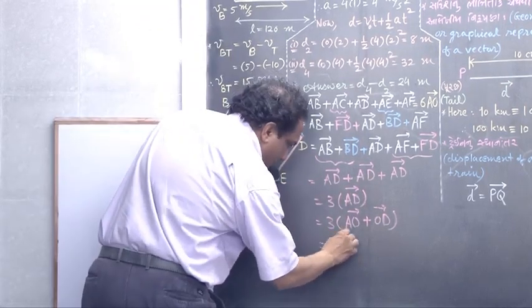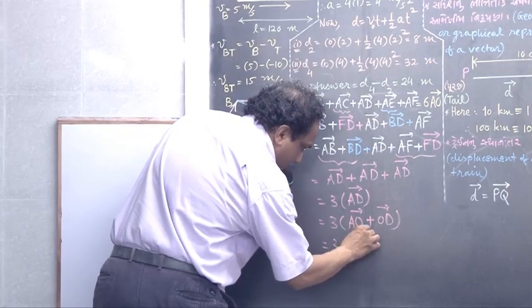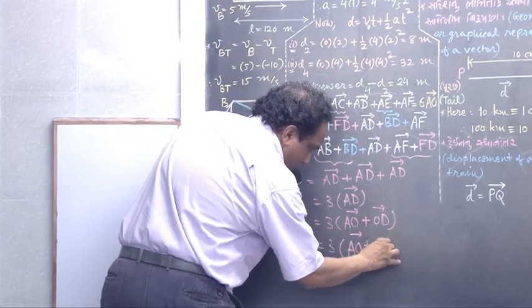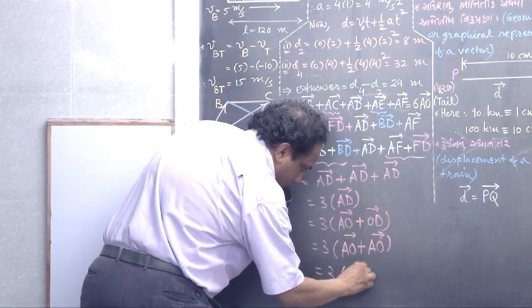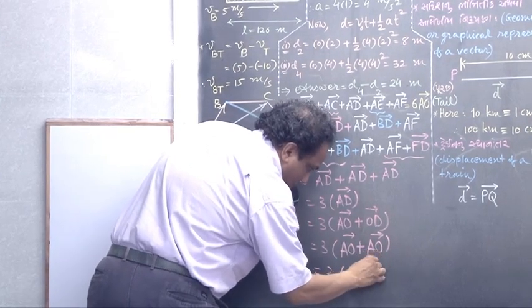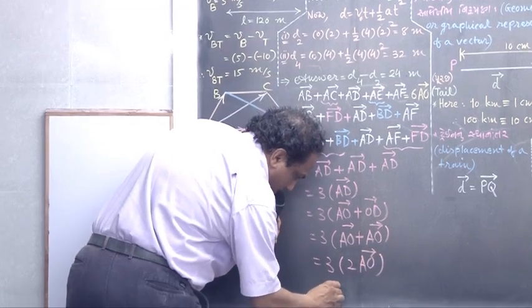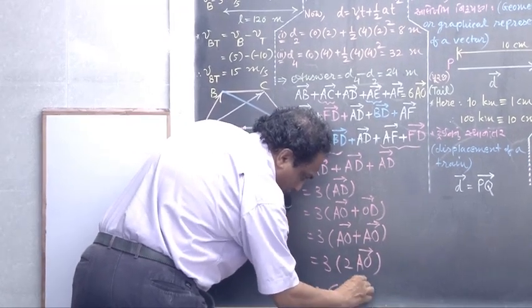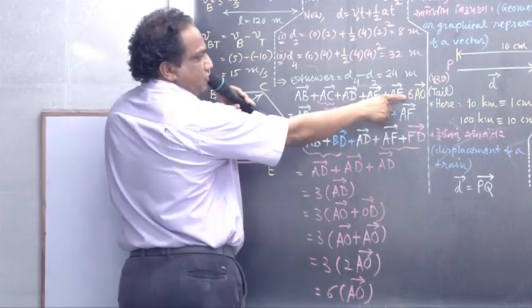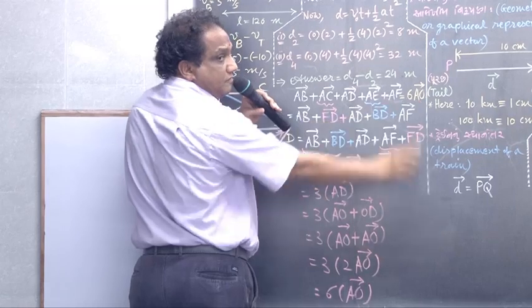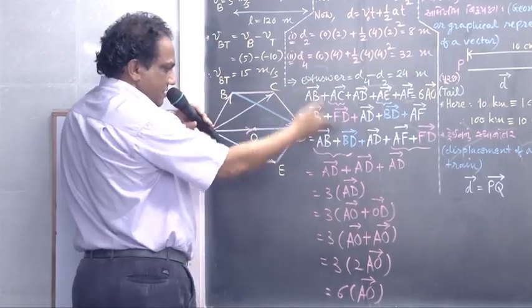So it is 3 into vector AO plus vector AO, so it is 2 times. 3 into 2 times vector AO. 3 2s are 6. So 6 into vector AO. Which was our right result? Okay, draw this figure right on this page.